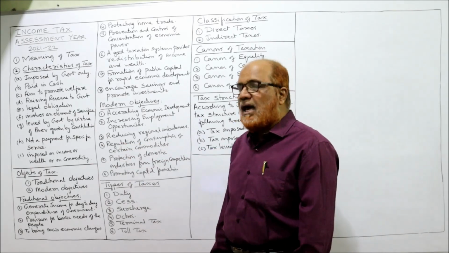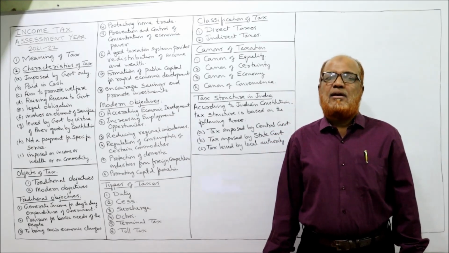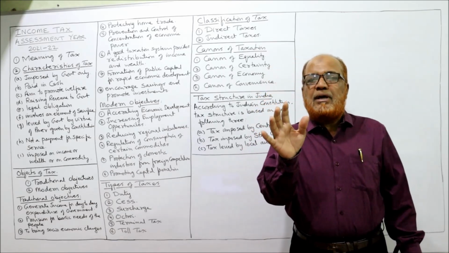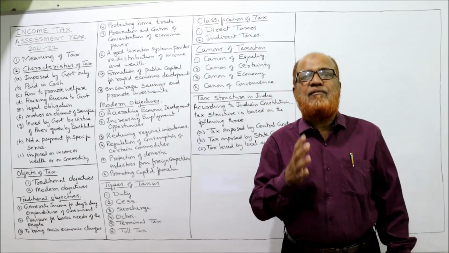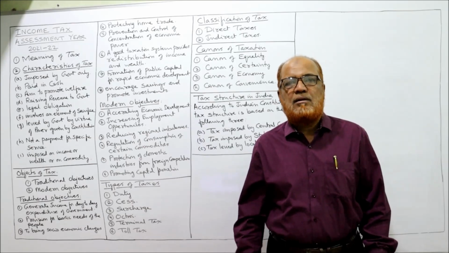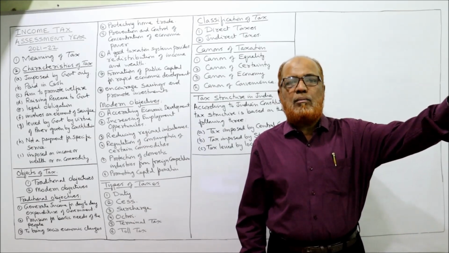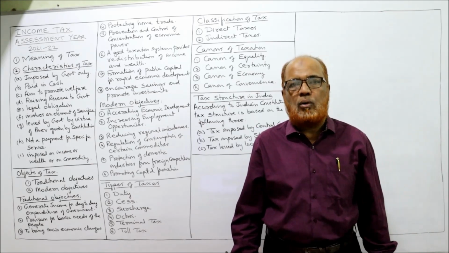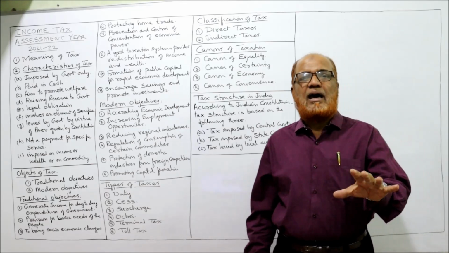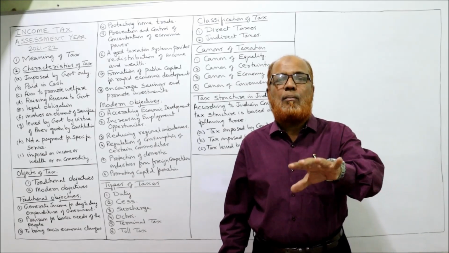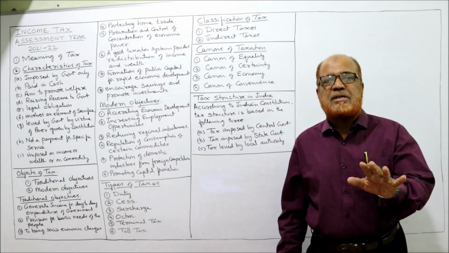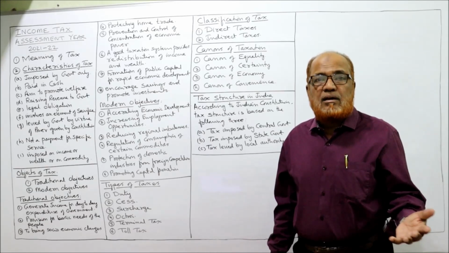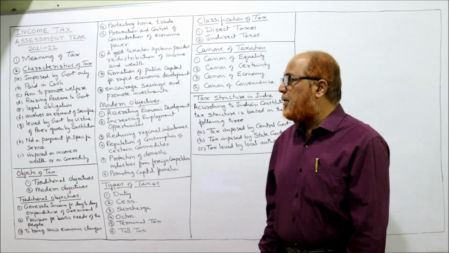Next, involves an element of sacrifice. A tax involves an element of sacrifice because the taxpayer will not get a direct benefit from the government by paying the tax. When a person pays the tax to the government, he cannot demand from the government that I want this thing because I am paying the tax. No, the government will spend the tax for the common welfare, common benefit to all. No specific benefit to the taxpayer. That's why it becomes a sacrifice on the part of the taxpayer.